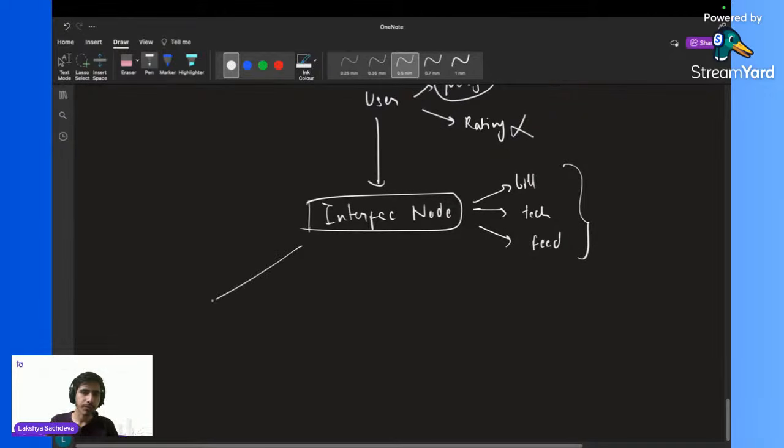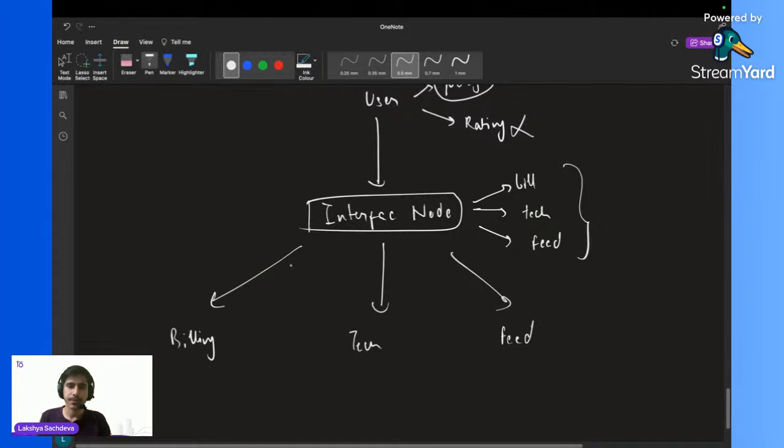Okay, sir. Now we have three nodes: billing node, technical node, and the feedback node. Let's say the flow is like the user gives some kind of query and it goes to the billing node.